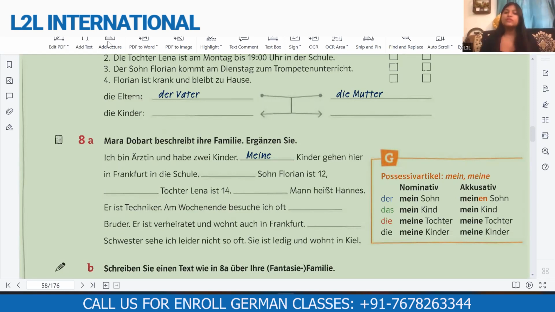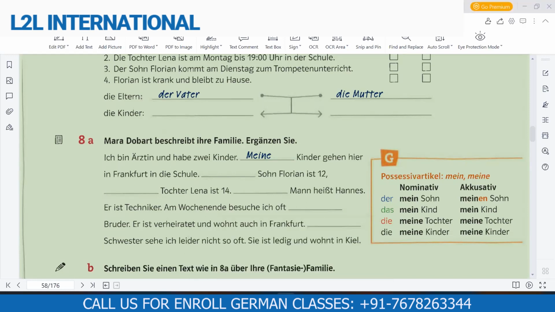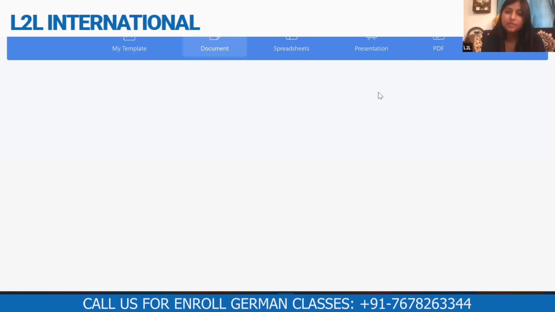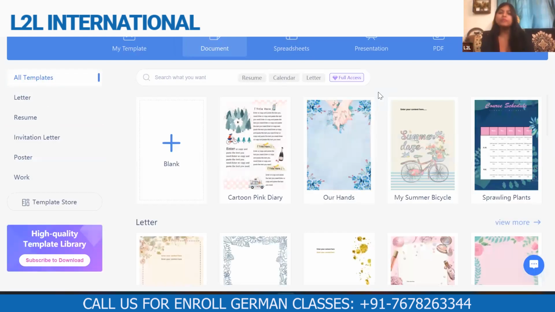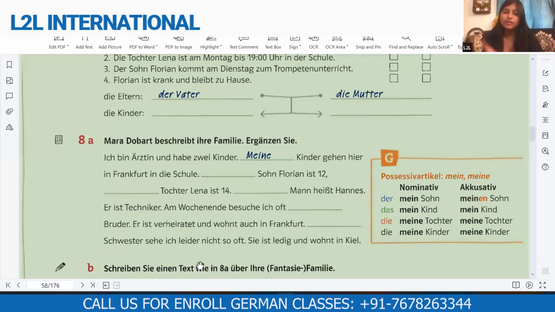Because you will see, Ashwin, if the sentence starts with time, as I told you, the second place we keep for the verb. We don't change the position of the verb. This sentence starts with am Wochenende, that's why we wrote besuche ich. You could also write this sentence another way: Ich besuche am Wochenende oft meinen Bruder. Very good. So this could have been the other way to write the sentence, but in this book we have the time first. That's why the second place has to be for the verb.